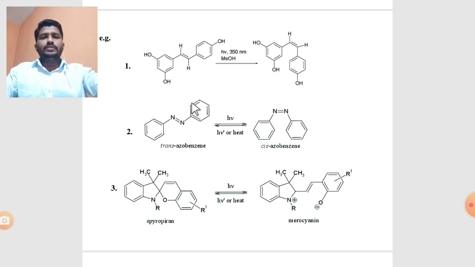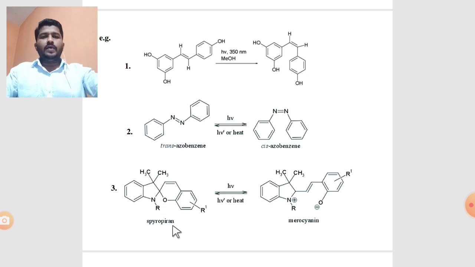Then, similar to the stilbene molecule, trans-azobenzene, by absorption of light radiation or heat, is converted into its cis isomer. The third example is a spiro molecule, spiropyran. What is meant by a spiro compound? A bicyclic molecule in which one carbon is common to both rings is called a spiro molecule.